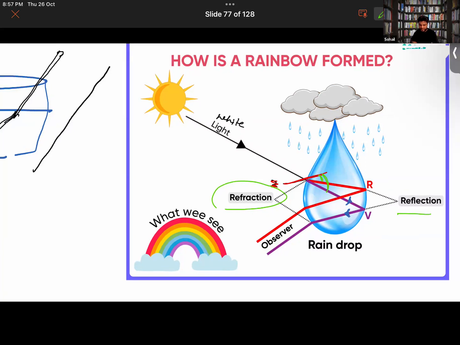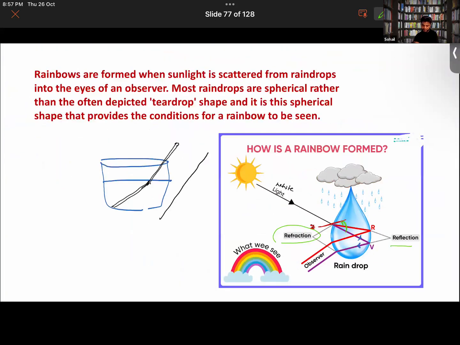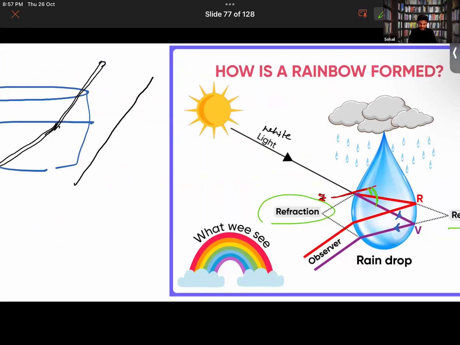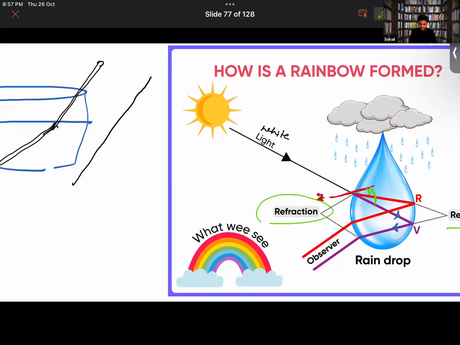So you can understand it like this. Refraction, then reflection, and then again refraction. All right. So after this, you get to see a band of different colors like this.